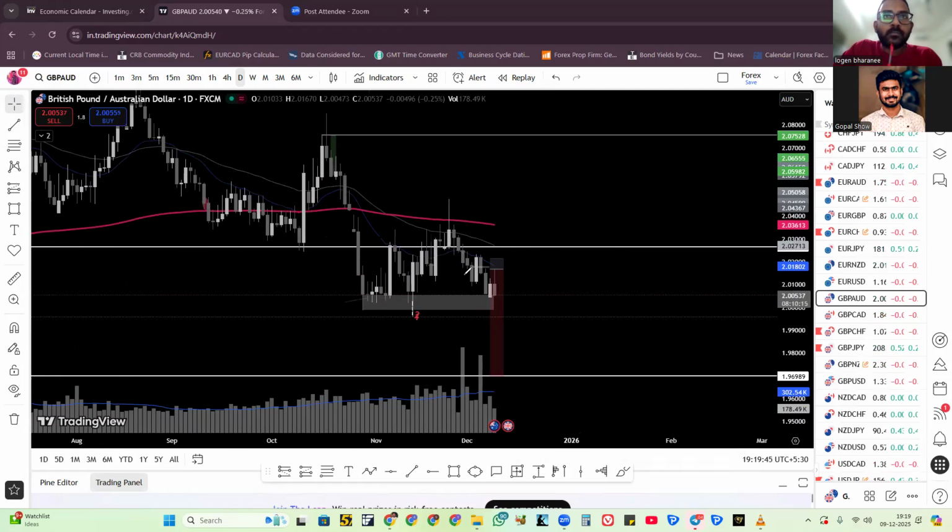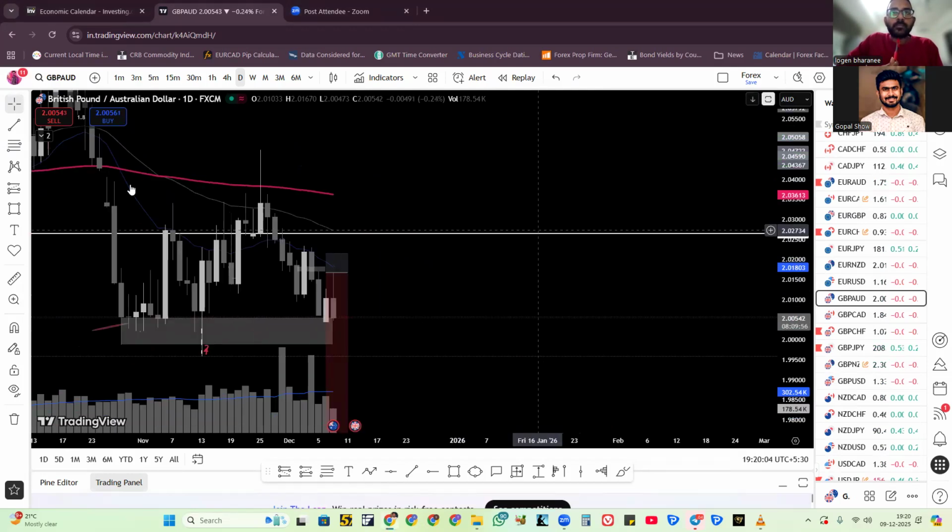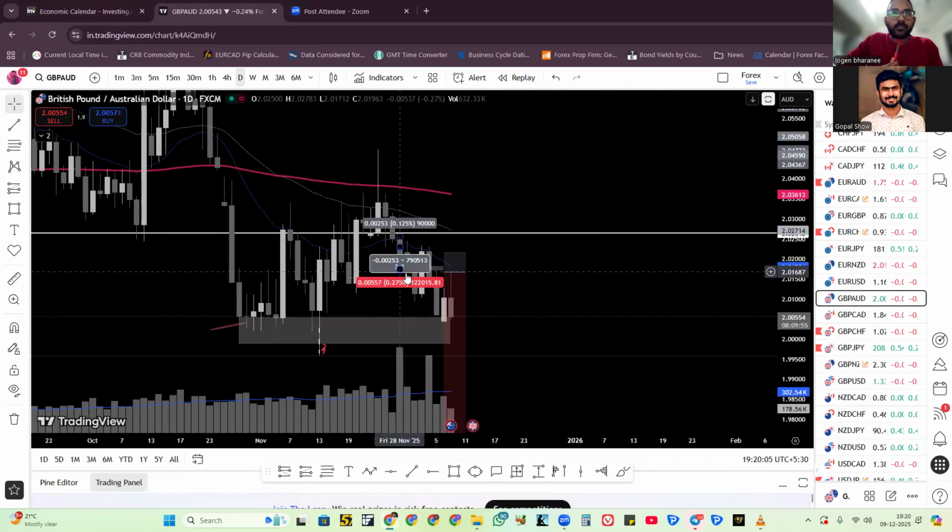Again, buyers tried to come up to this support area. Buyers came, but the sellers came very strong. But in this area, the odd news, right? And actually there is an area. If you go to a lower time frame, you see right in this area there is a floor and there is a level. So price will come to this area. So I just put the order right in here, exactly on that area. Price touched and came down.